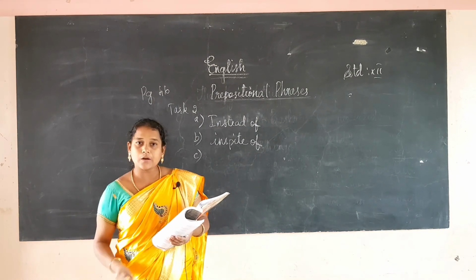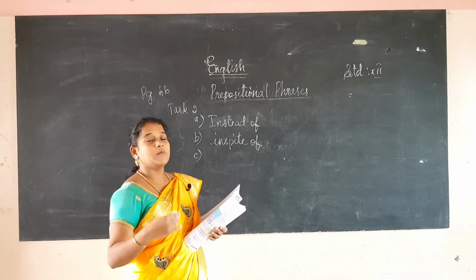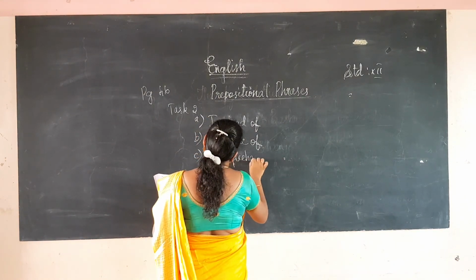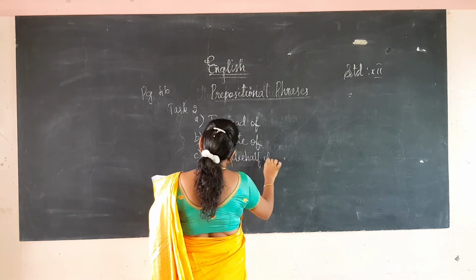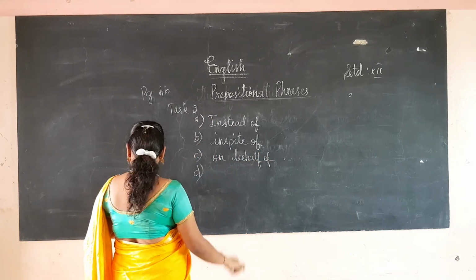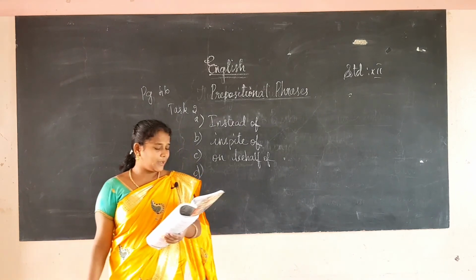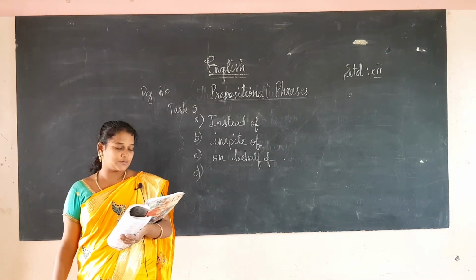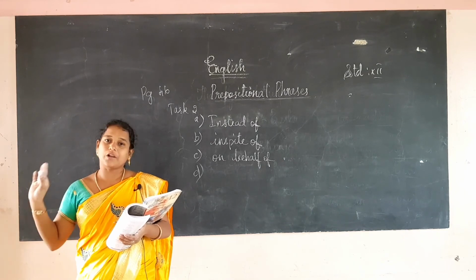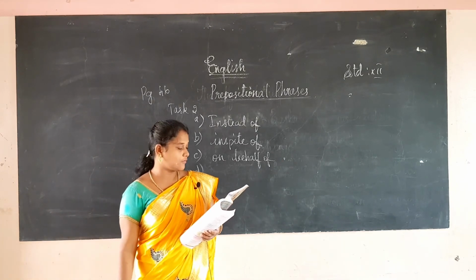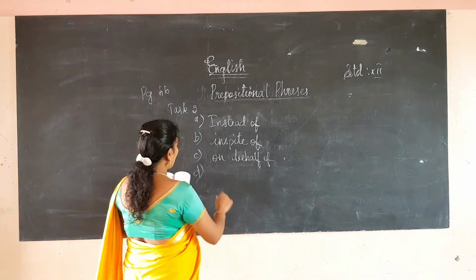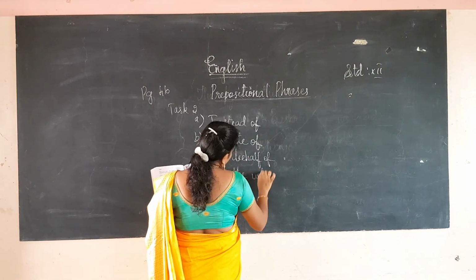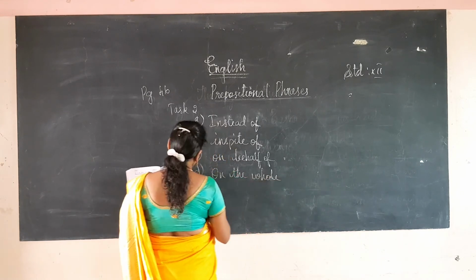So on behalf of. The next one: dash I had a happy childhood. So on the whole I had a happy childhood.